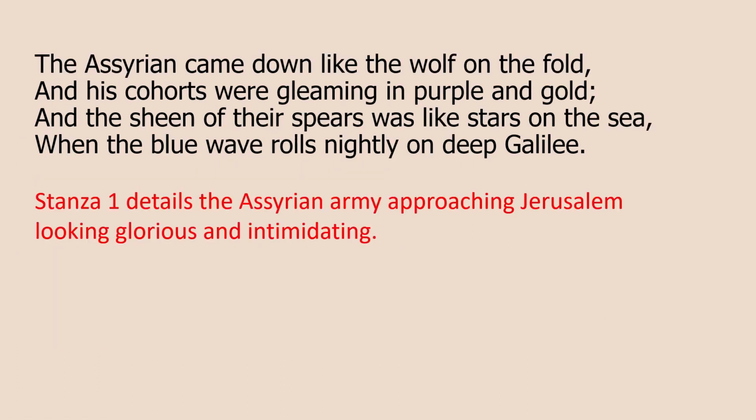Well, in stanza 1, Byron details how the Assyrian army approaches Jerusalem looking glorious and intimidating. And he does this through a couple of similes. Like the wolf on the fold describes the soldiers like fierce wolves, and the simile like stars on the sea suggests that the number of soldiers was immense, incalculable, like the stars in the sky being reflected by the sea.